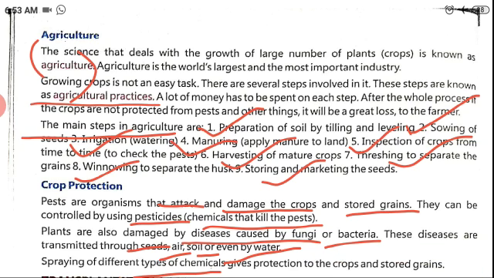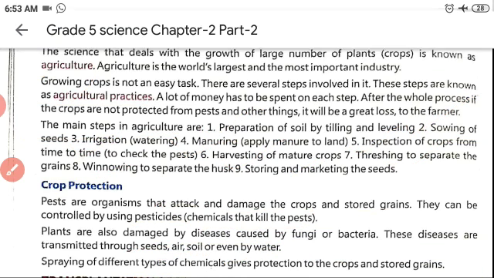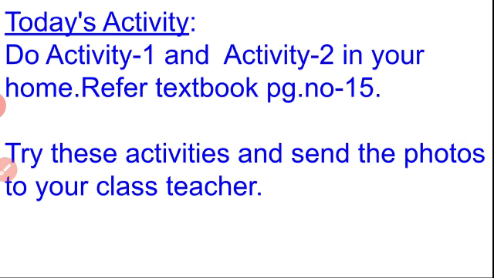Okay children, I hope you all understood. Now we are entering into today's activity. Activity 1 and 2, I told you, children. What is activity 1? Some beans are soaked in water, and the next morning you remove the seed coat and you can see the small baby plant. That is one activity. And activity 2 is the tree bean activity. Try this at home, children, and if possible send the photos to your class teacher.